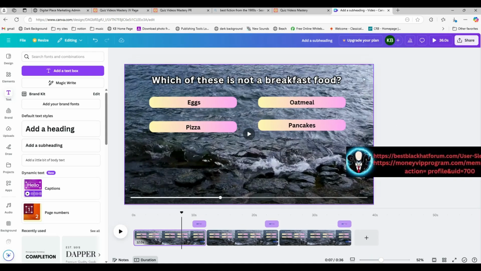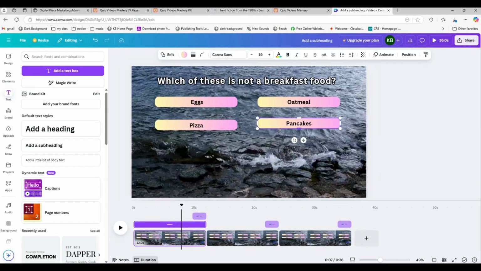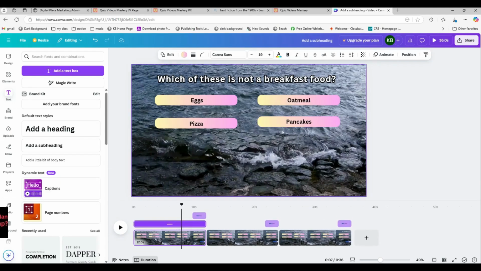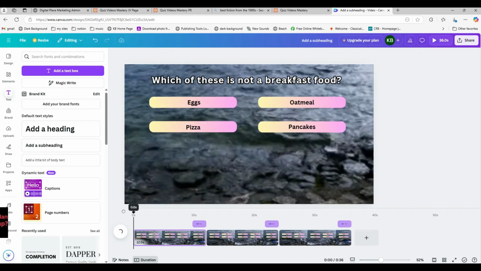I find the background videos sometimes are hard to separate out of the elements. I don't know why that is. So I'm just moving this down a little bit, and then that one down a little bit, and even a little more. I'm being really particular here. All right. So let's just play this whole thing. It's going to take, let's see, 12, 24, 36 seconds. Let's have a trivia challenge.